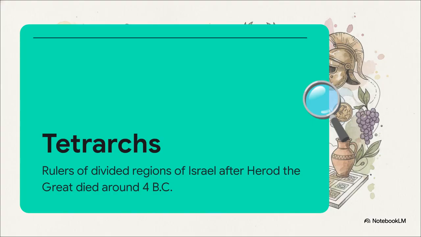Now, the absolutely crucial point here is that by the time Jesus is born, the region is divided up among Herod's heirs. When Herod the Great dies around 4 BC, Rome divides his kingdom among leaders known as tetrarchs. Archelaus gets the biggest piece of the pie, Judea and Samaria, but he gets exiled pretty early on. Then you have Herod Antipas up in Galilee. He becomes a major figure later in the story, famously ordering the beheading of John the Baptist. So what we're left with is a deeply fragmented political map, all managed under the ever-watchful eye of Rome.